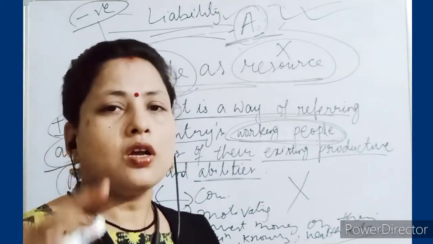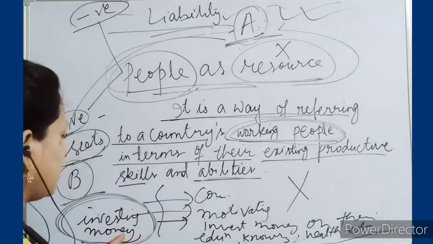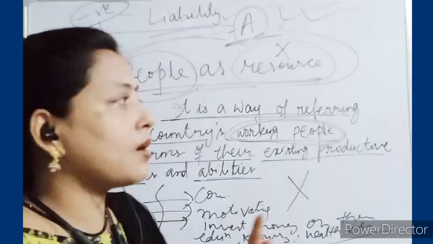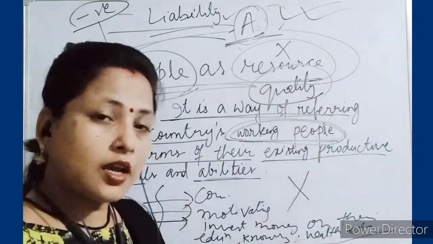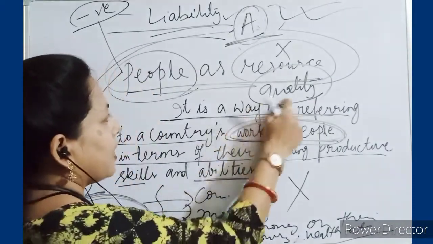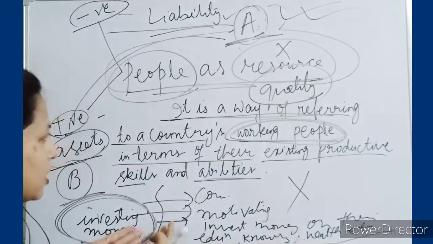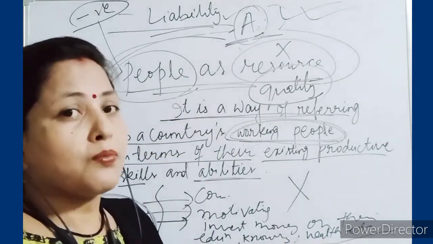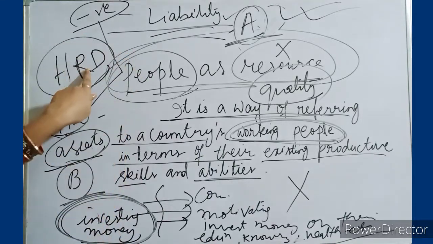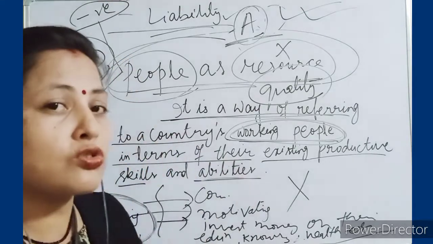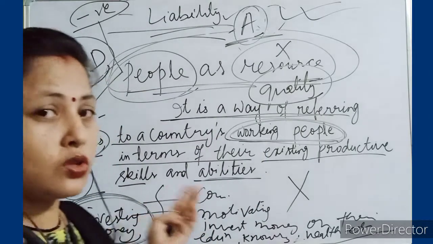Right, children? So on these necessary things, if you invest the money, then what will happen? That means their skills, their quality will be improved. Their quality will definitely improve. Right? If their quality improves, then what is the term we use for that? By investing all the money on the following things, we are improving the quality. Yes, that is called HRD or Human Resource Development. हम लोग human resource को develop कर रहे हैं और quality increase कर रहे हैं. That is called what? By investing money on these things.